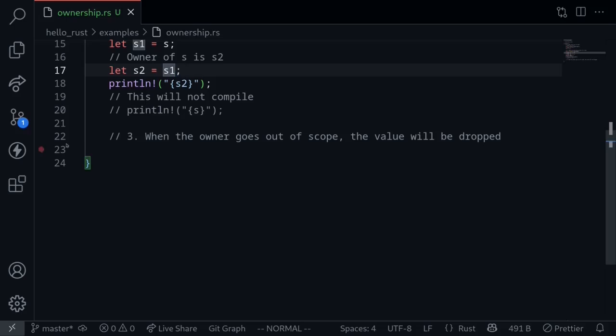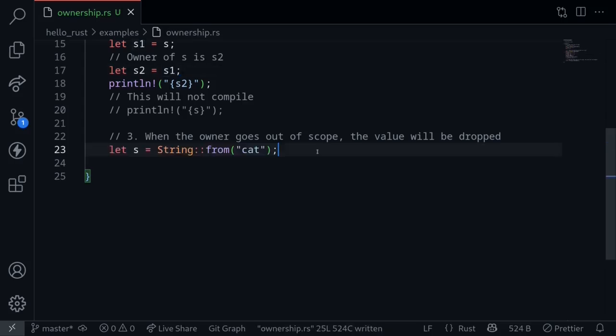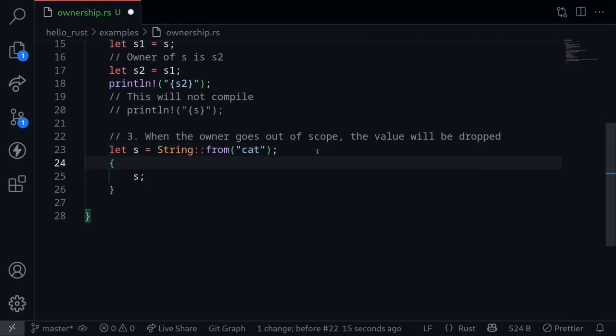The final rule says that when the owner goes out of scope, the value will be dropped. A value being dropped means that you can no longer reference that value. The simplest example of this rule is the following. Consider that we have a string called s having the value "cat". We use this variable s inside another scope. We can introduce a new scope by using this variable inside curly braces. For example, these curly braces can be an if statement, or a loop, or simply curly braces. This introduces a new scope. When we use the variable inside a new scope, the variable moves into that scope. So once the code inside this scope is done executing, this variable will be dropped.